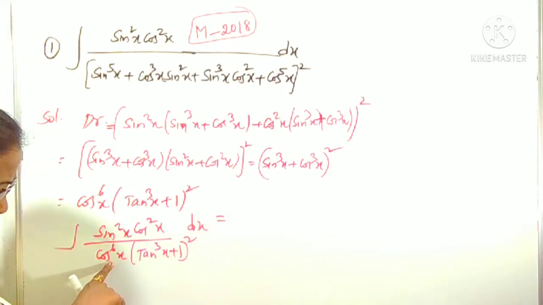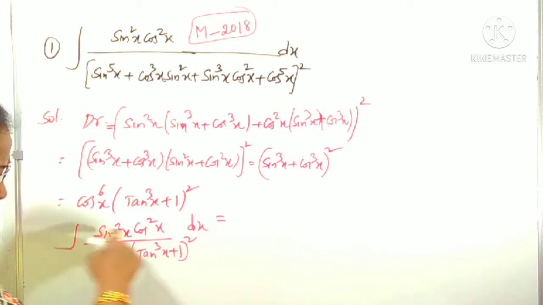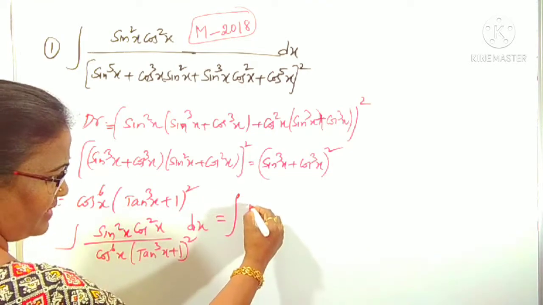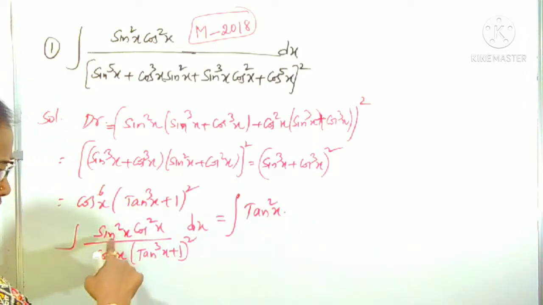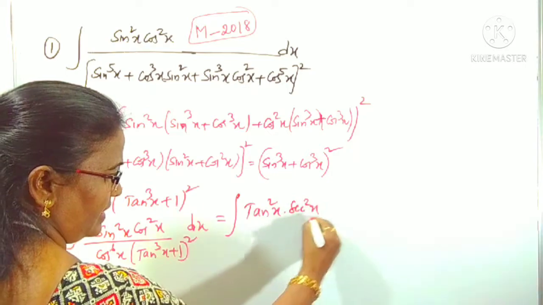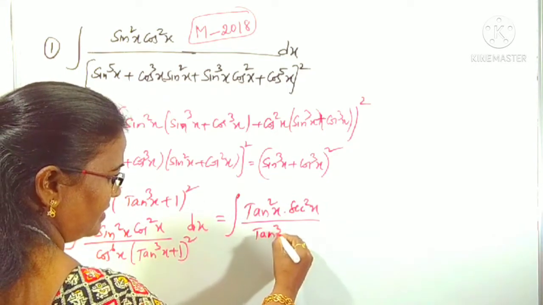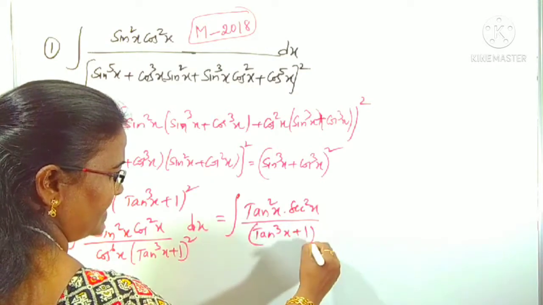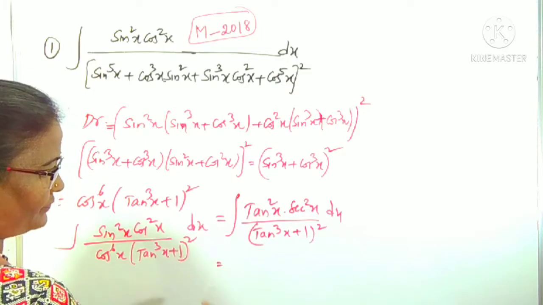One more cos power 4x is there. Cos power 4, we can take one cos square x under the sin square, means sin square by cos square, tan square x, and one more 1 by cos square is left over, that is secant square divided by (tan cube x plus 1) whole square dx. Now you can concentrate on this one.